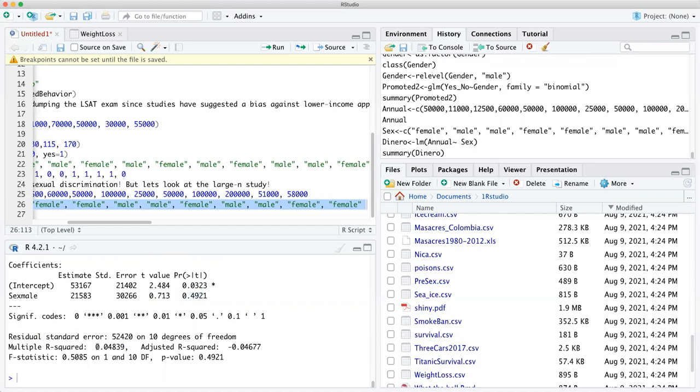Look at the multiple R squared. So how do we read this? Well, the estimate is basically our practical value of how much on average men are making. It seems like they're making more, but we're going to relevel it to see. Standard error is essentially asking, if you did this again and again in different samples, around how much of an error would you get?